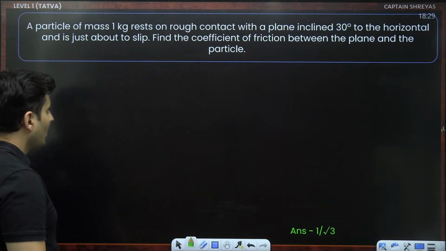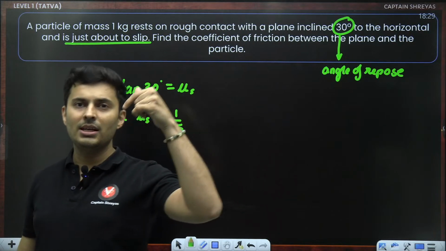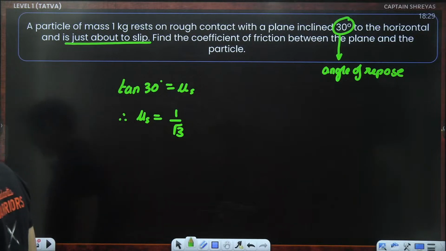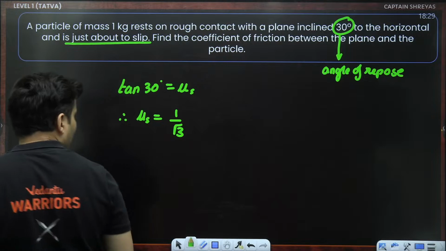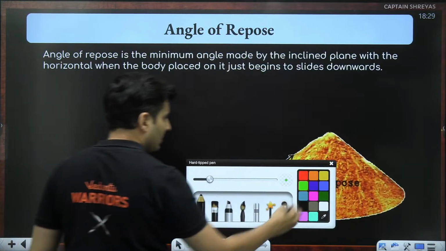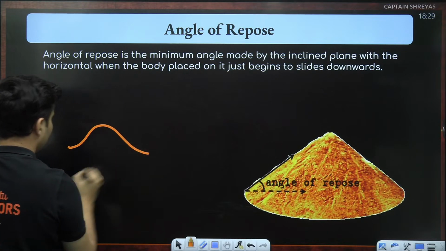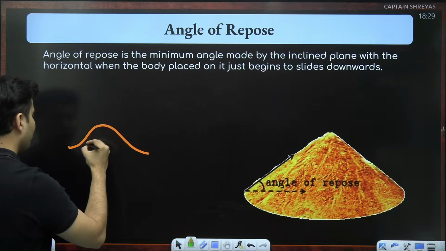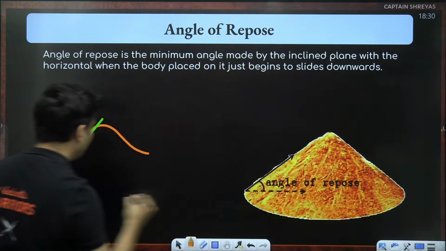Perfect. If it is on the verge of slipping, that means it is just about to slip. Friction is limiting in nature. It will be 1 by root 3. How will it form a cone? I mean, just think about it like this. Imagine there is some sand, you pour it like this. If you see at any given point, if the angle is very steep, what will happen at that point?